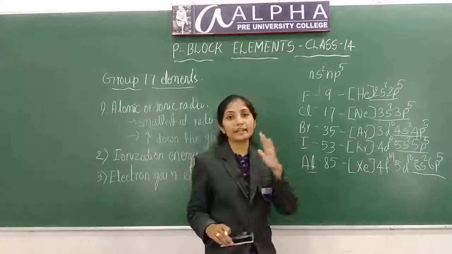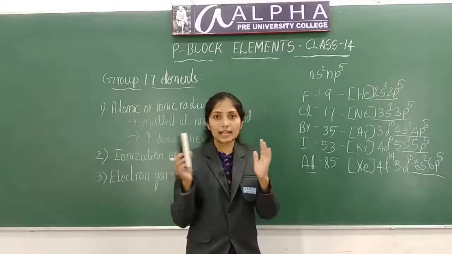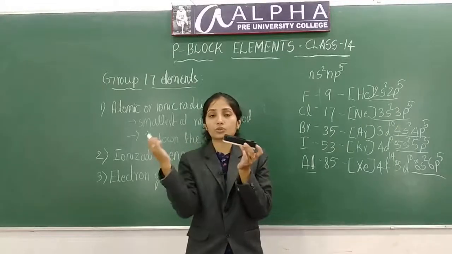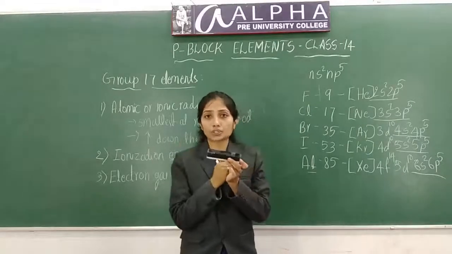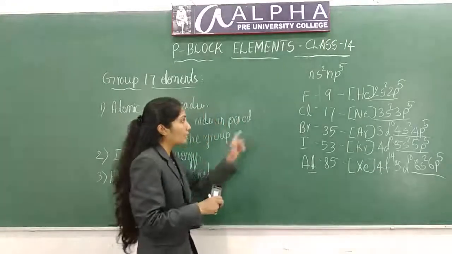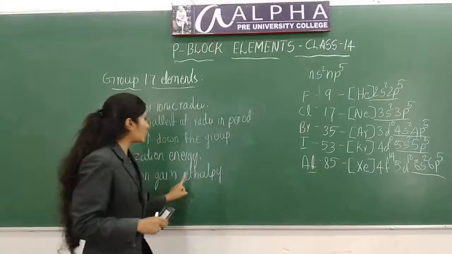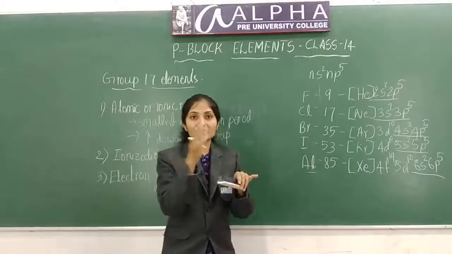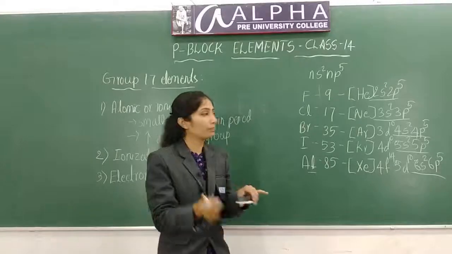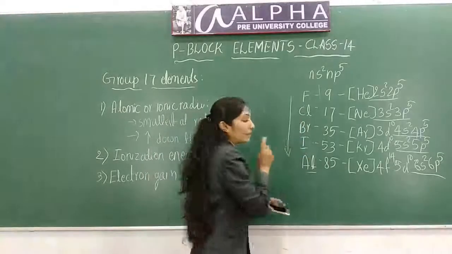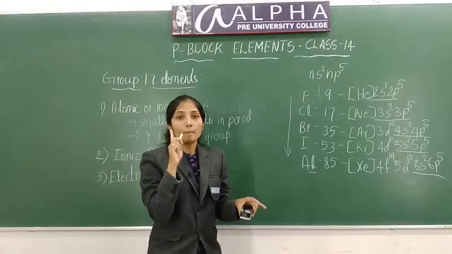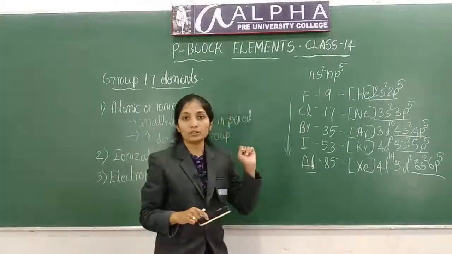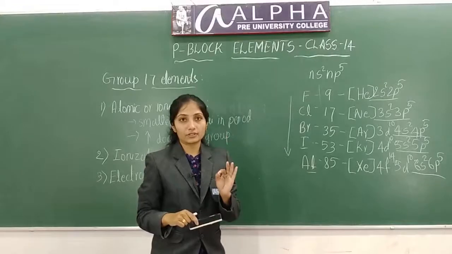So what will happen to their electron accepting ability? Down the group it decreases because atomic size increases, so the distance between nucleus and outermost electron increases. So the nucleus cannot attract the electrons very easily. Down the group, electron gain enthalpy should become less negative. So it should be more for fluorine than chlorine and bromine, but that is not the case.